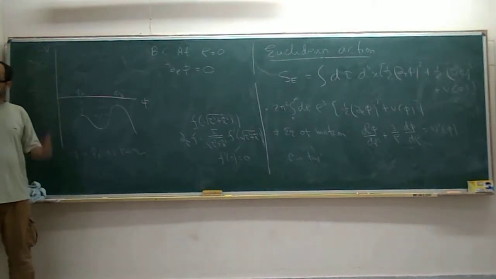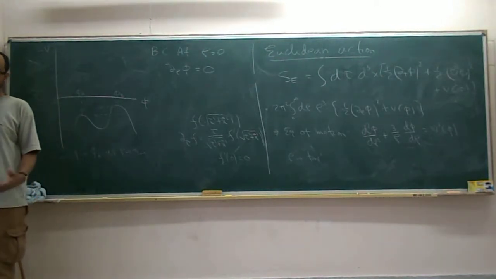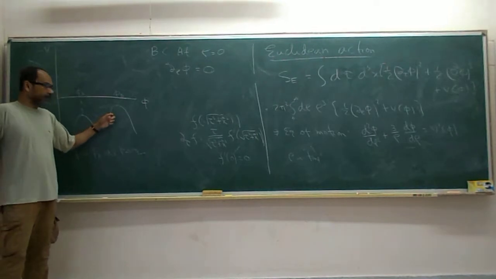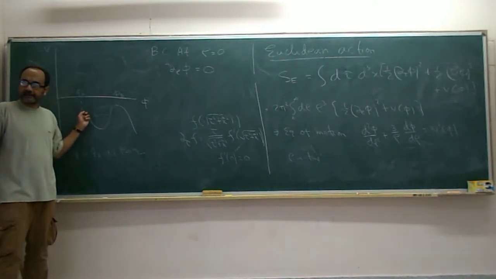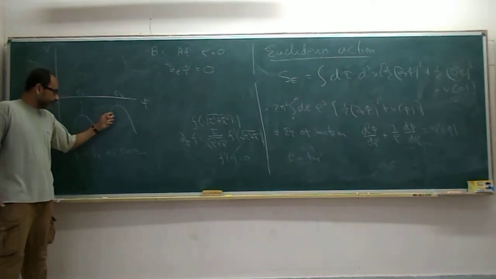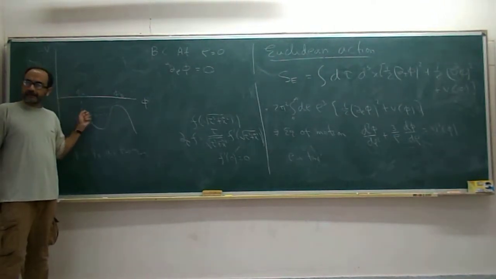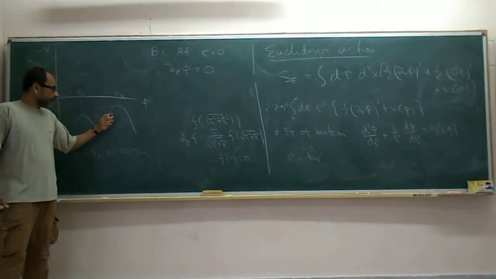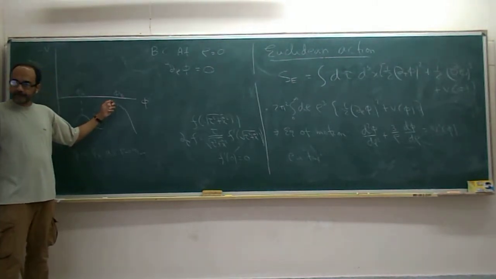The problem is the friction. Friction causes loss of energy. So clearly, if you start from here, it will not reach. It will undershoot. In fact, if you start from anywhere in this region, it will undershoot. So you have to start from somewhere between here and here.